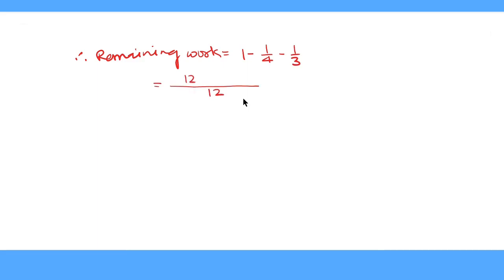So 12 minus 4 divides 12 for 3 times, minus 3 divides 12 for 4 times. So this is equal to 12 minus 3 minus 4, which is 5 upon 12 of the work. This work, 5 upon 12 of the work, only Vijay completes. As Vijay completes 1 upon 48 of the work per day, therefore 5 upon 12 of the work, Vijay does 1 upon 48 of work in 1 day.